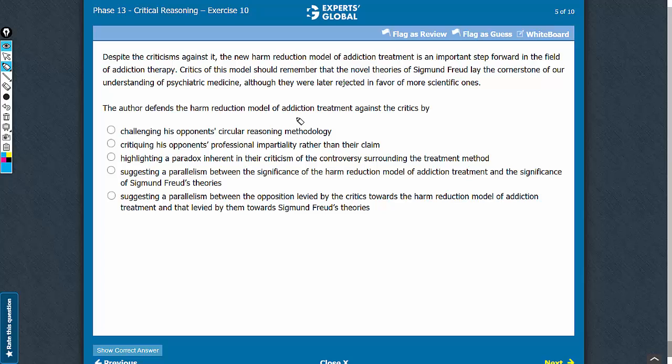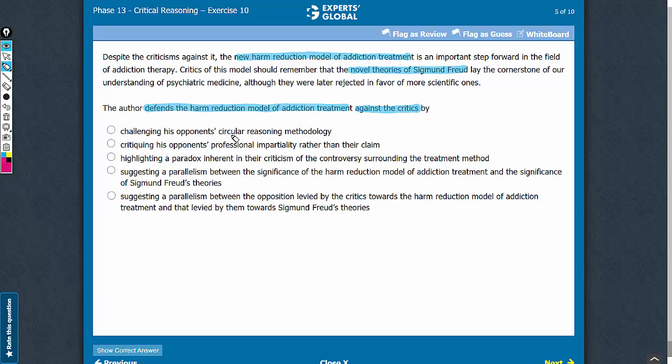This is a method of reasoning question, and we have to suggest how the author defends the harm reduction model of addiction treatment against the critics. There is no conclusion in the argument, and the missing link is not required. Our broad expectation from the correct answer choice is that it should be something along the lines of drawing an analogy between the new harm reduction model of addiction treatment and the novel theories of Freud.